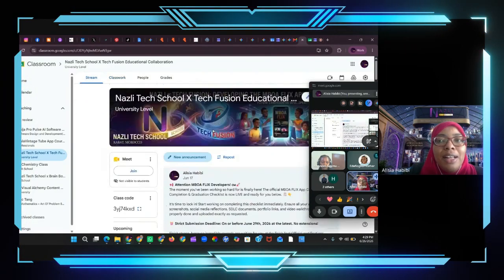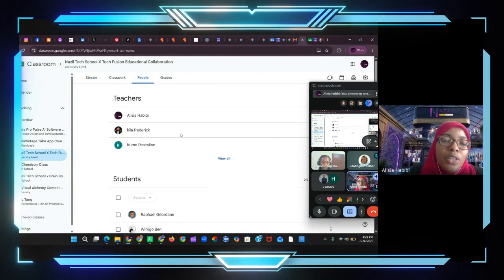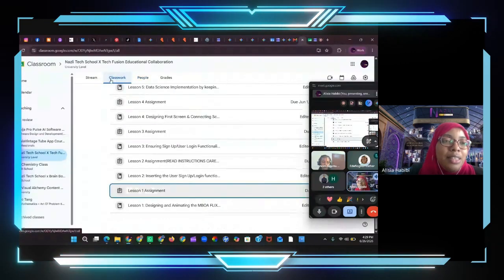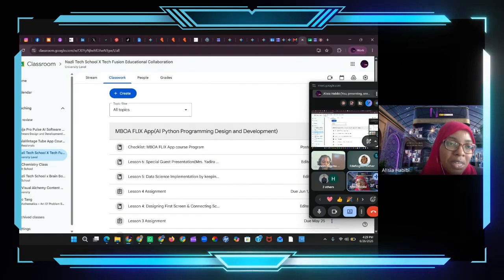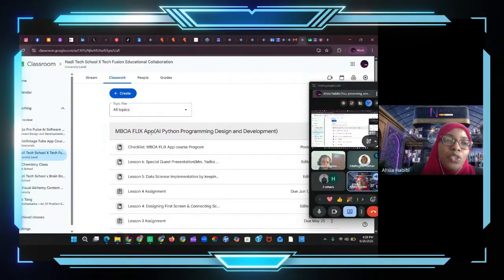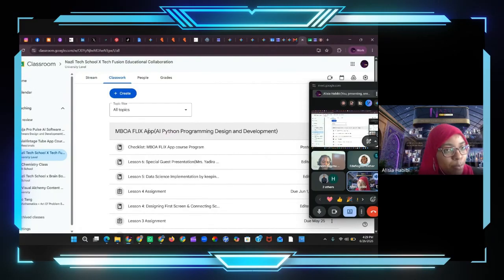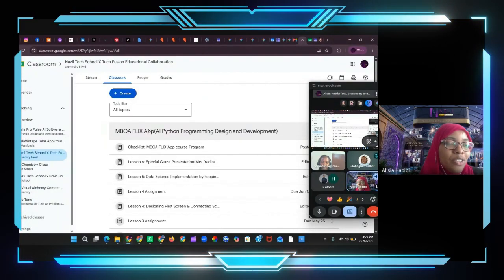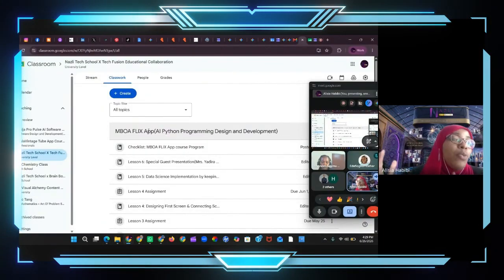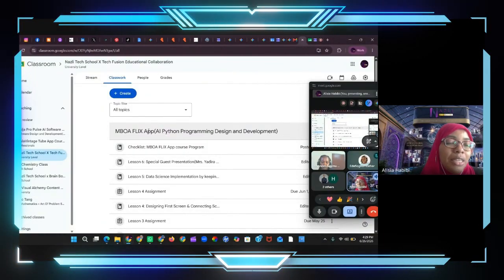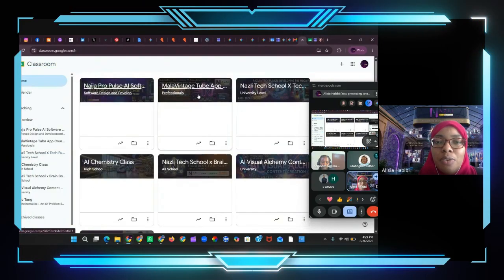Everyone's going to have access to these classrooms. You're going to be invited, and you just need to make sure that you have access here, so you can access your lessons and your assessments immediately. You also have to make sure you're communicating on WhatsApp. Very important. Once we send you a notification, you need to reply immediately. It shouldn't take you some time. If you're somewhere away, come back and see it and reply, because that's really important for us to keep you on par with the course and what you need to do.